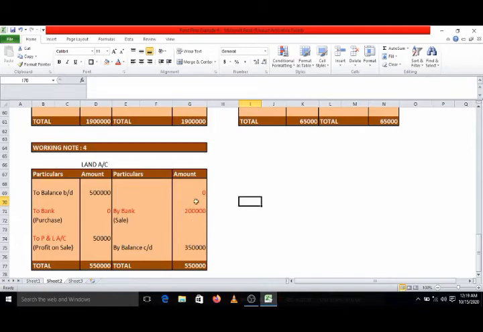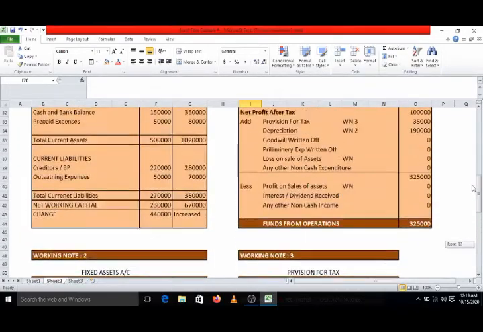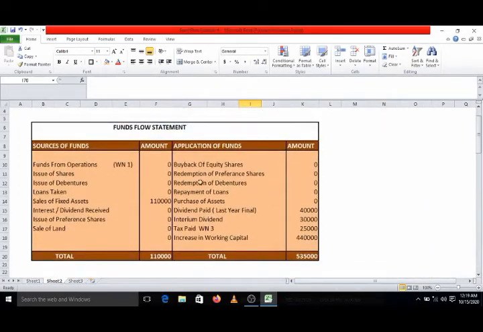So first we will write in the fund flow statement sale of land, rupees 2 lakhs. Sale of land, source or application? Obviously source. You can check here: sale of land, amount rupees 2 lakhs.